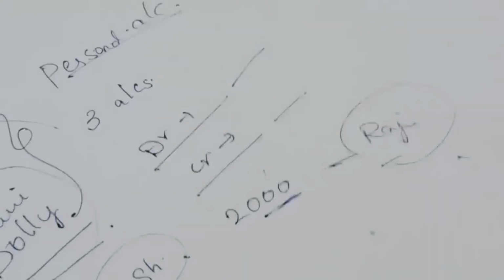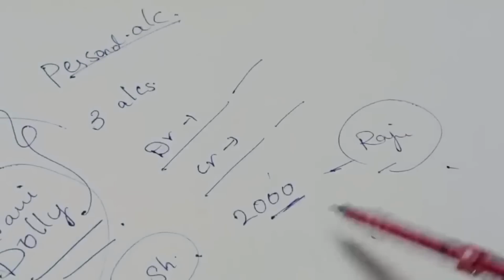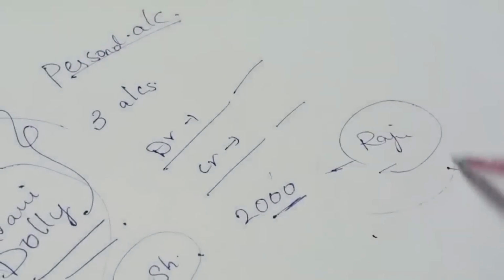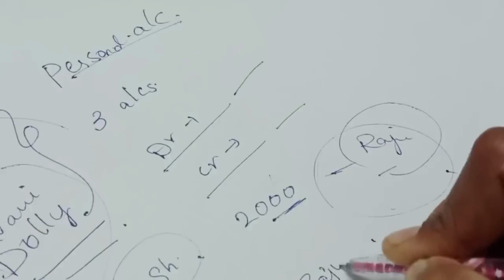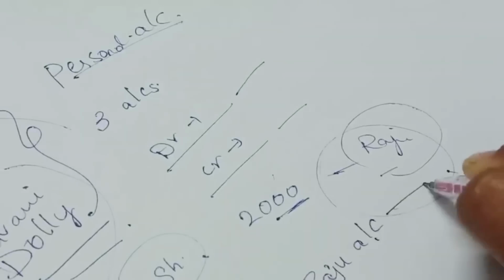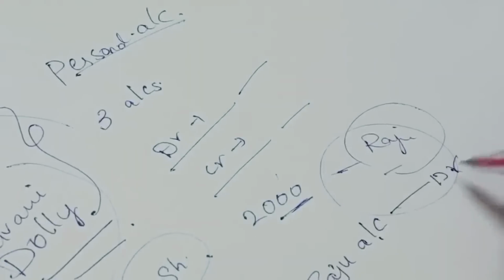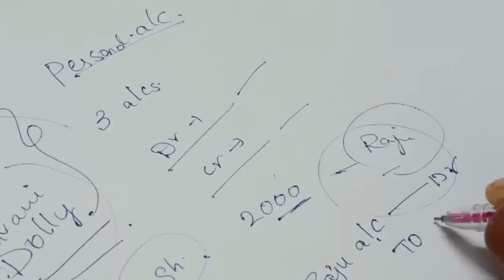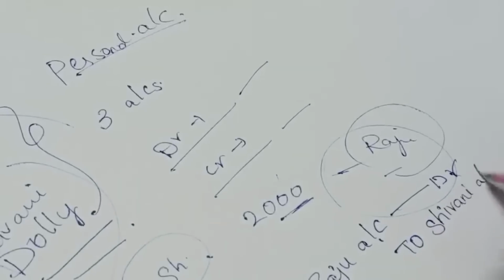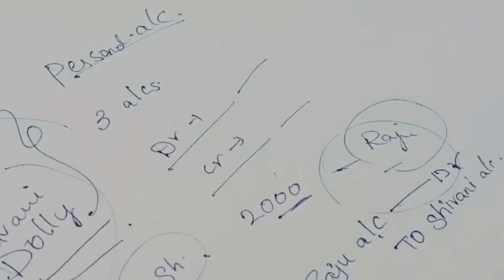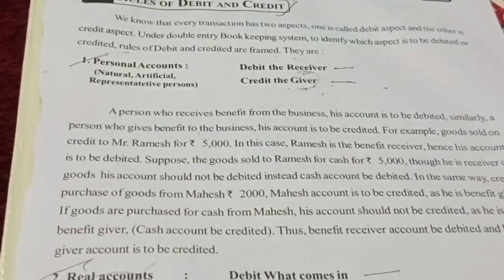Shivani is giving money to Raju, so who is receiving? Raju is receiving. So how should you write? Raju account is debited, debtor to who is giving? To Shivani account. Like that you need to understand it.